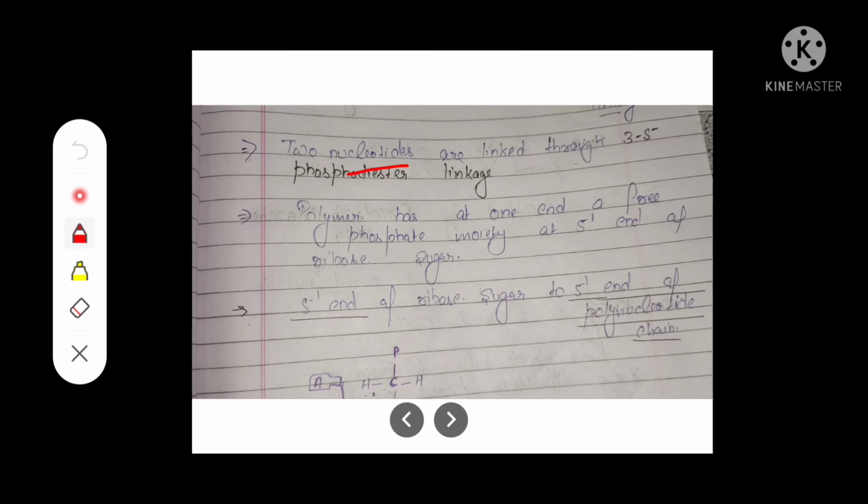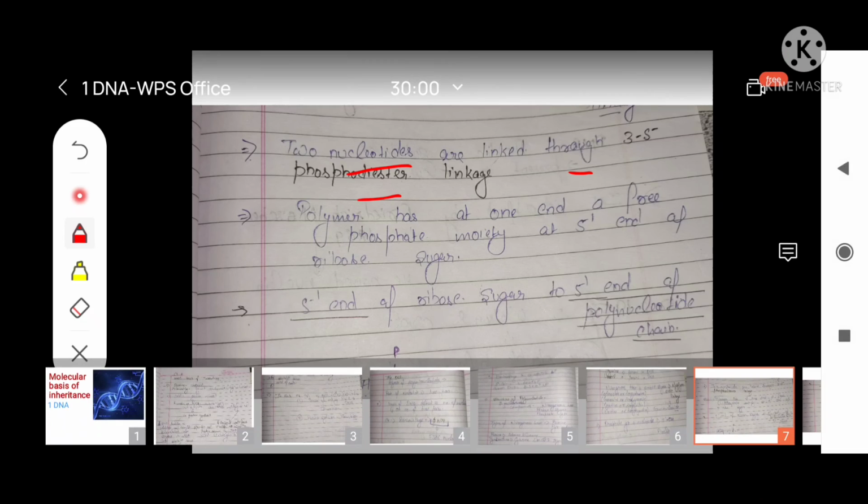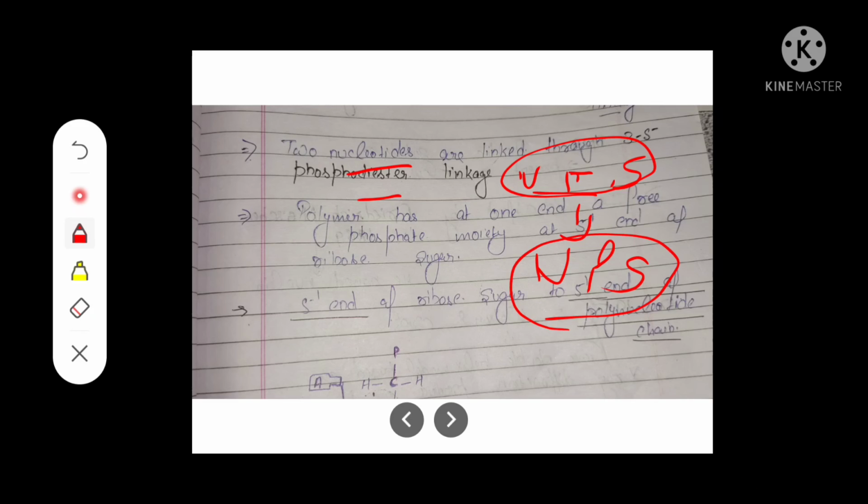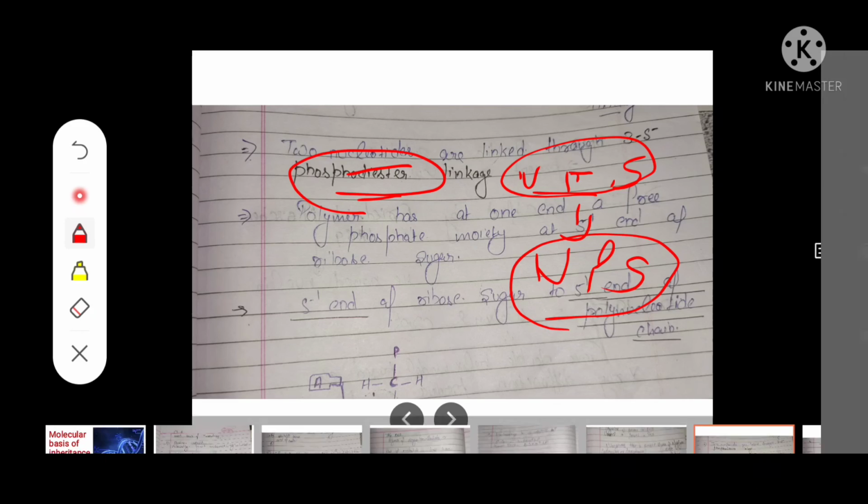So two nucleotides are linked through a 3'-5' phosphodiester linkage. Two nucleotides means a group of nitrogen base, phosphate and sugar. This one group is attached with another group of nitrogen base, phosphate and sugar with the phosphodiester bond.